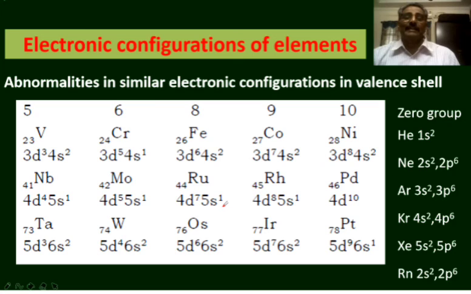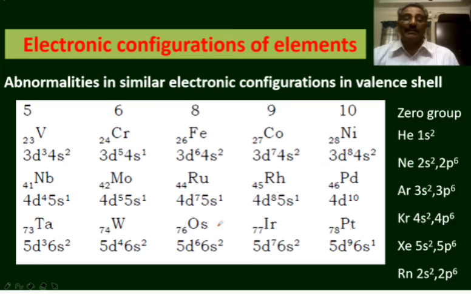In the same way, in the eighth group, the electronic configuration of iron is 4s2 3d6. For ruthenium, again the Aufbau principle is violated. Instead of 5s2 4d6, the electronic configuration of ruthenium is 5s1 4d7. For osmium, there is no deviation from the Aufbau principle. In the ninth group, cobalt is 4s2 3d7, there is no deviation. Rhodium, 5s1 4d8, there is a deviation in the fifth period, and iridium 6s2 5d7. There is no deviation in cobalt and iridium, but a deviation in rhodium.